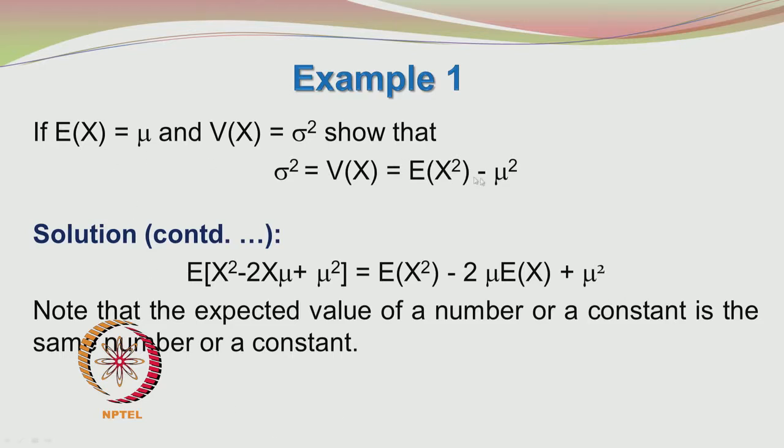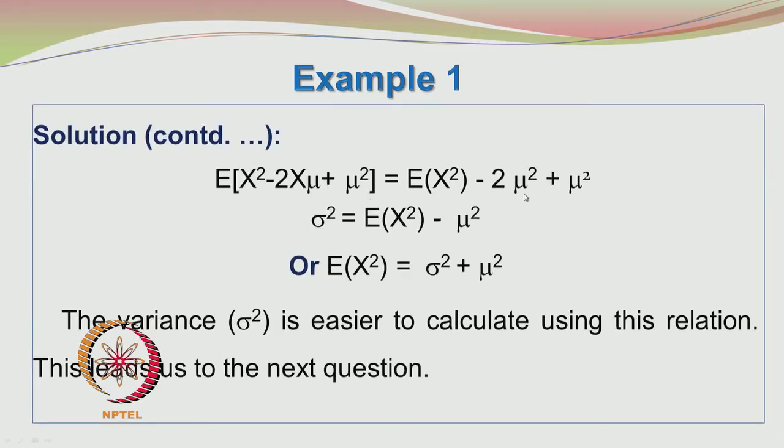Now, this is the equation being repeated here for your convenience. So, we end up with E of x squared minus 2 mu E of x plus mu squared. Repeating what I said a bit earlier, the expected value of a number or a constant is the same number or constant. Now, if you look at this, expected value of x is equal to mu. So, we can put mu here and we will get E of x squared minus 2 mu squared plus mu squared.